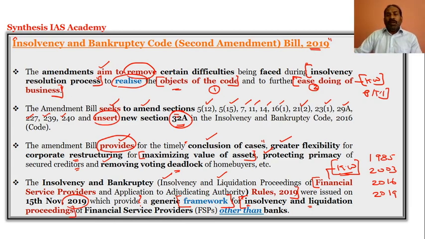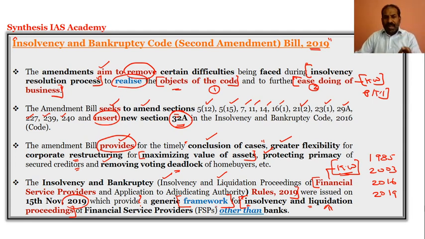That means when the creditors have control over the debtor's assets, how those assets can be liquidated, and once those assets are liquidated, the amount can be used as part of the loan to be credited to the creditors or the banks.